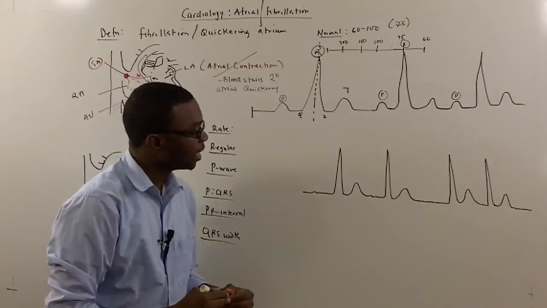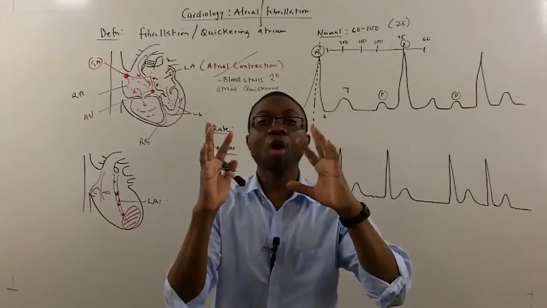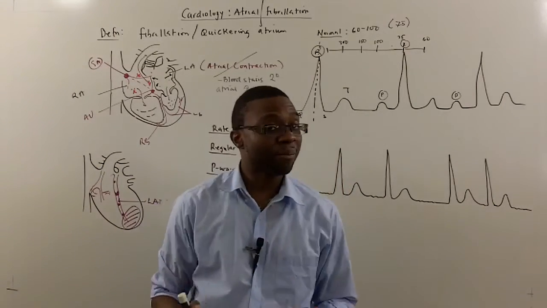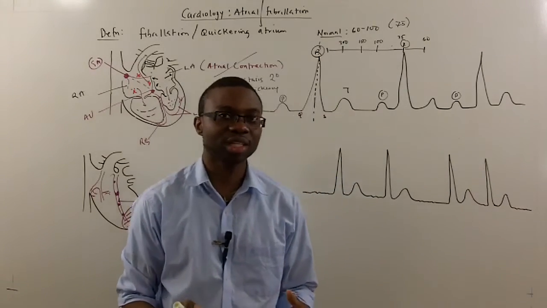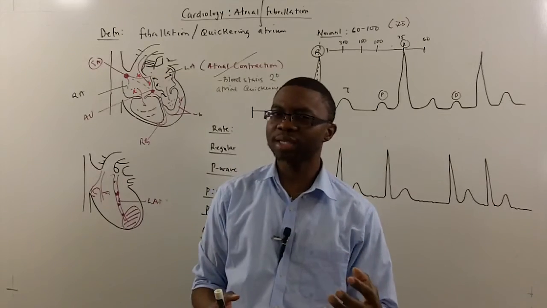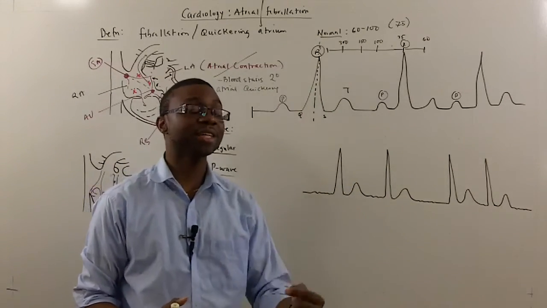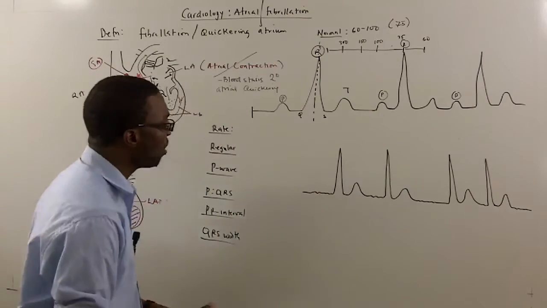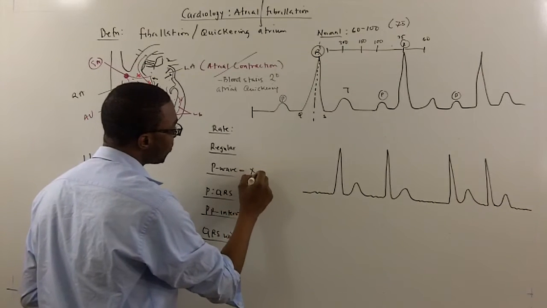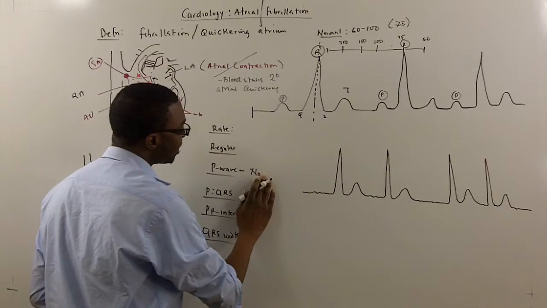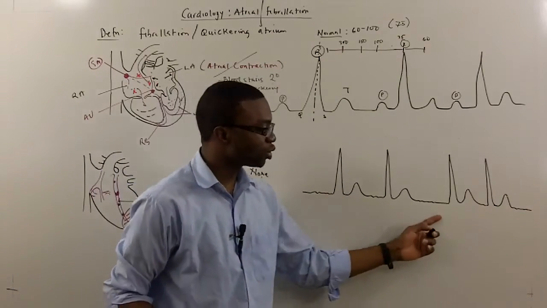Now, when a patient has atrial fibrillation, the heart is quivering. So what happens? We don't get atrial contractions because we're not getting good depolarization. And the P wave stands for what? Atrial depolarization. Since the atrium is not depolarizing, what do we find? Well, there will be no P waves. None. So let's look at this rhythm strip that I've drawn out.